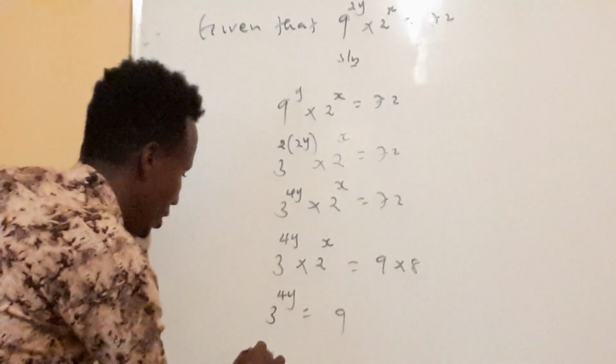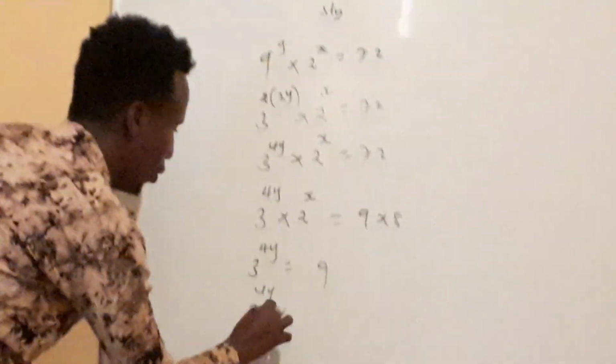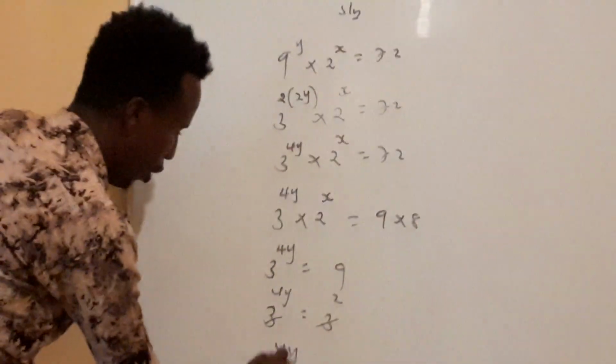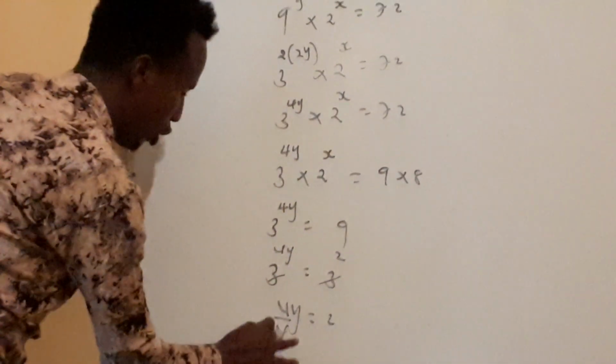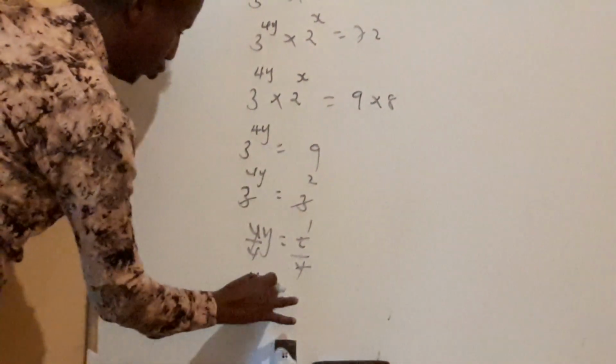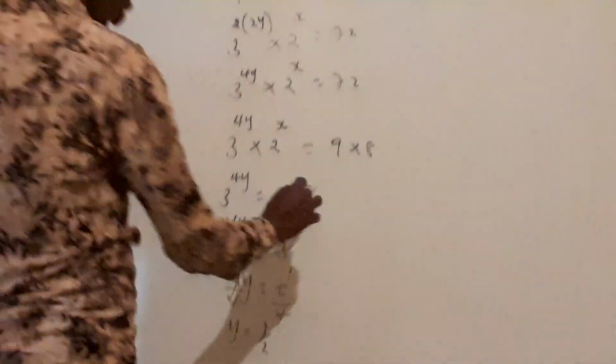9, the first one. Then we'll have 3 power 4y is equal to 3 power 2. Cancel these 2. 4y is equal to what? 2. Divide both sides by 4, cancel. y is equal to 2 by 4, which is 1 by 2, a half.